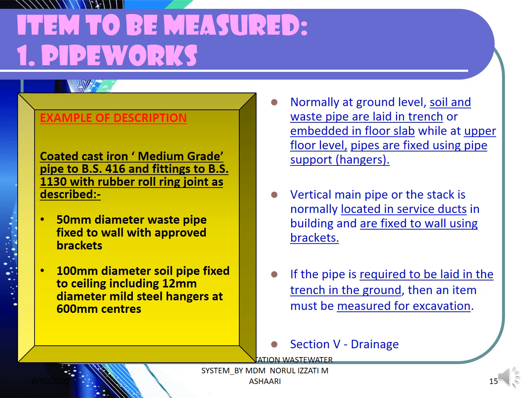This is the example for cast iron, medium grade, and then you have to write down the British Standard, and then the type of jointing. Cast iron normally uses a ring joint. Ring joint means there is a ring, and two lengths of pipe are connected together. To identify the item to be measured, as we identified earlier, we have to identify the size of the pipe, the type of the pipe, and how it is installed.